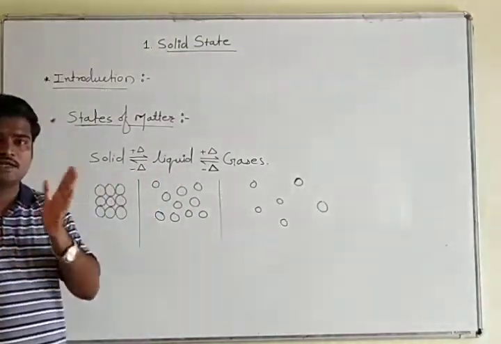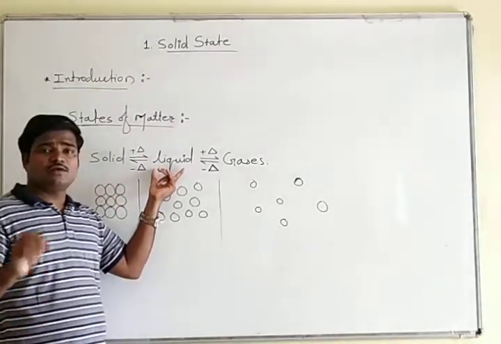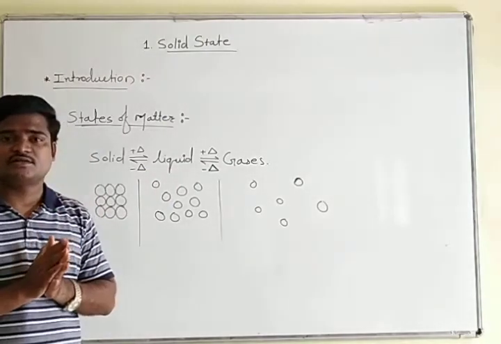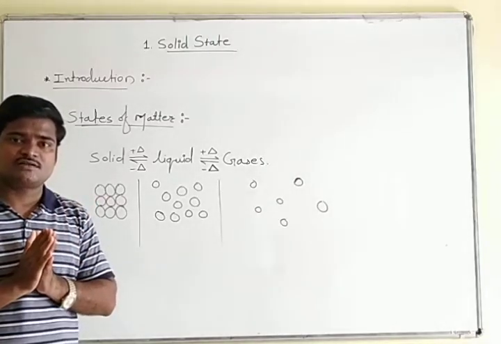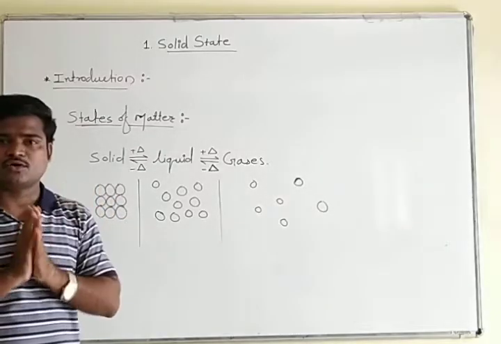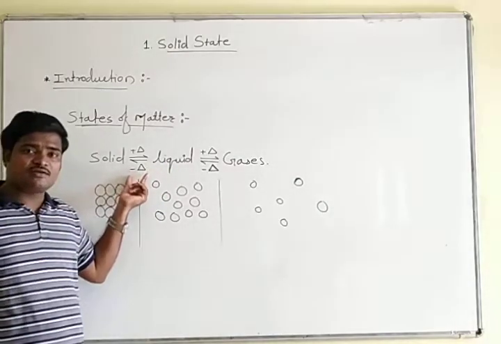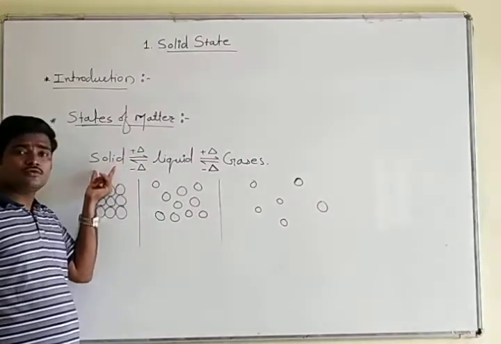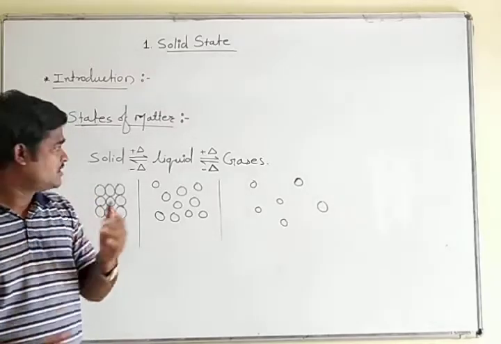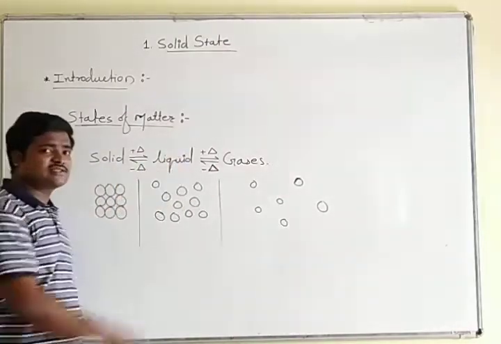Suppose in our daily life, you are also going through some examples. For example, if I keep a bottle with water in a fridge at -4 degrees Celsius, after 12 or 24 hours you will notice that the liquid is converted into solid. Actually what we did there is withdraw some amount of heat from that liquid, and it converted into solid. Now we call that liquid a solid, ice. So these are all the interconversions taking place between all these states.